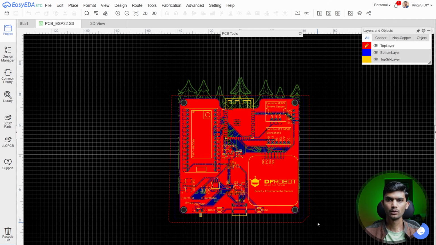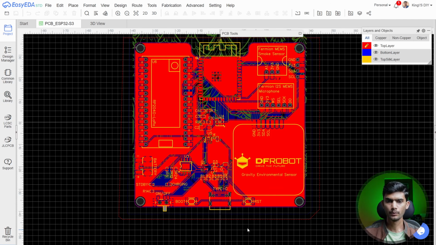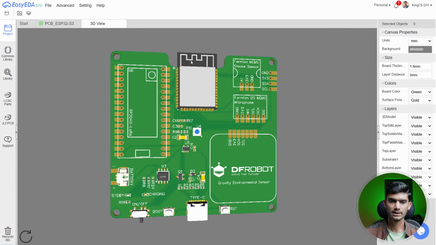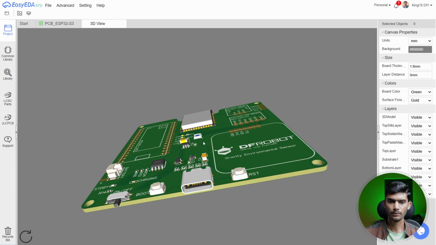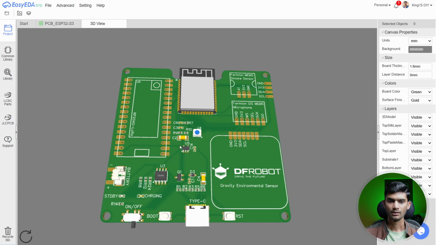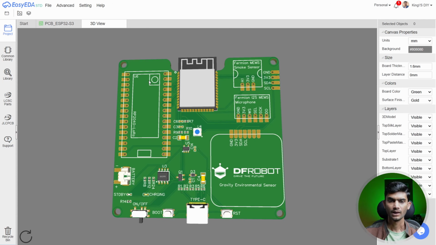I then made a layout of the PCB and arranged all the components within the boundary of the PCB and routed all the connections. If we see the 3D view, here we can see the ESP32-S3 module with the Type-C for charging and programming the ESP32, the feedback RGB LED, the battery management circuit, the charging circuit, and a power on/off switch with boot and reset buttons. And then we have the pads to connect our LoRa module, the smoke sensor, the I2C microphone, and the DFRobot environmental sensor.